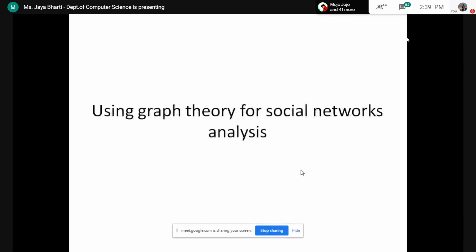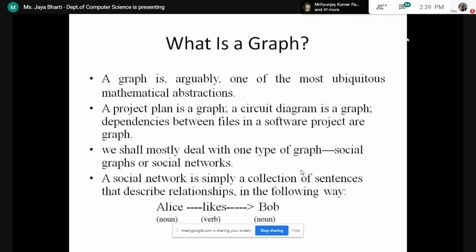Then we are going to use graph theory for the social network analysis. Everyone knows what a graph is. A graph is a set of vertices and edges. A graph is one of the most ubiquitous mathematical abstractions. A project plan is a graph, a circuit diagram is a graph, dependencies between files in a software project are a graph.